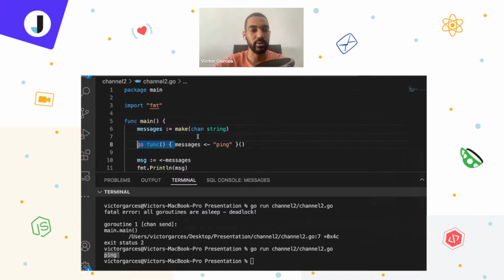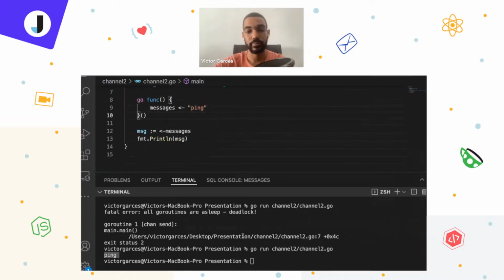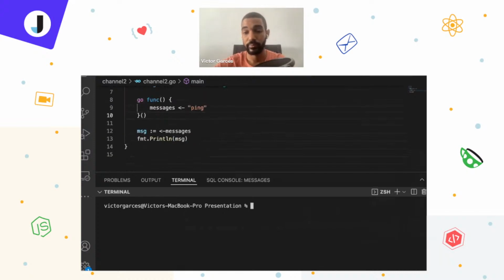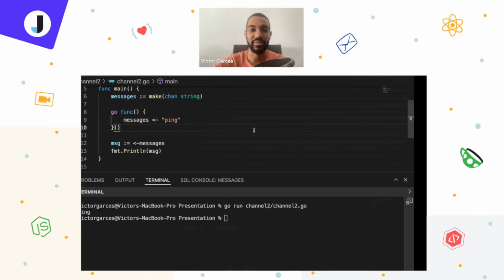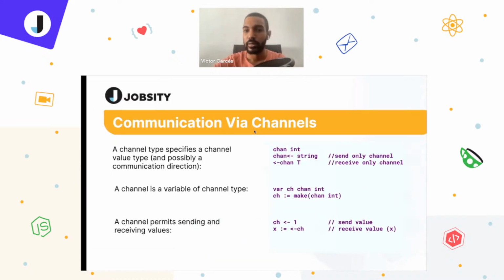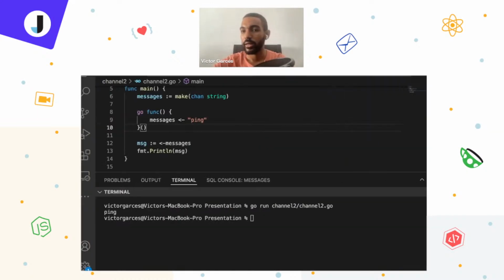So if I make it run this way, with a go function, and I pass the information here, I'll get the same result. I hope that may be interesting for you guys. And I thought I had something else. Yeah, that's it.